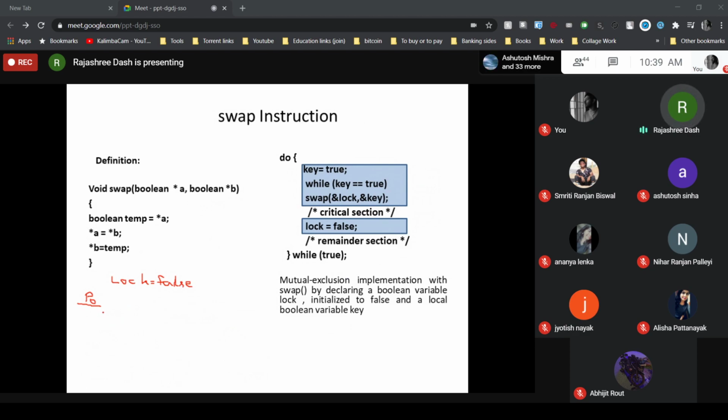So let's start with the example. Initially, the lock value is false. Let the process P0 start its execution. P0 has its local variable, that is key, which was set to true.